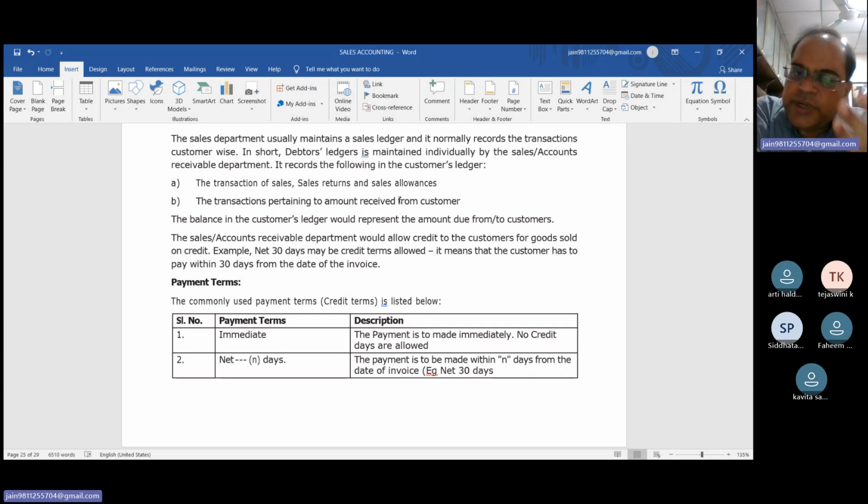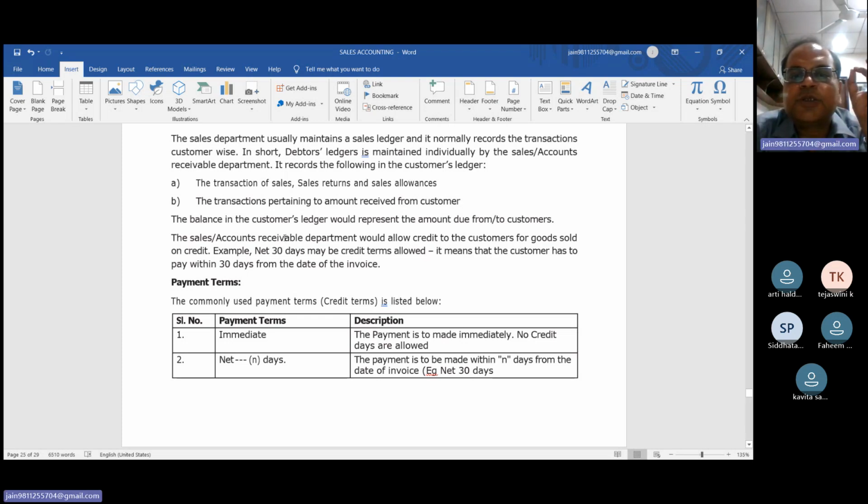Transaction of sales: party account debit to sales. Number second is sales return: sales return account debit to party. Number third is the sales allowance. We have already discussed the sales allowance, which is also classified as an expense. And the transactions pertaining to the customer are received from the customer. So whenever the entry is, suppose, Ram account debit to sales, we will transfer such entry in the sales ledger, as well as in the debtor ledger, where the debtor is Ram.